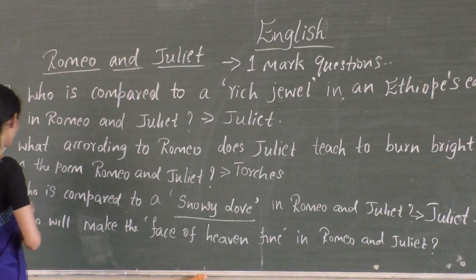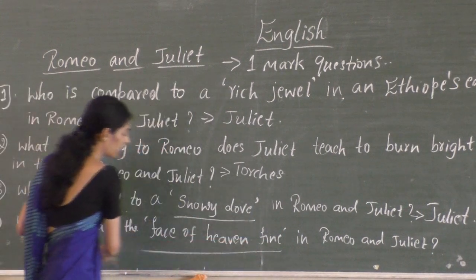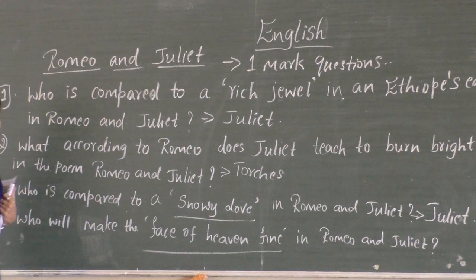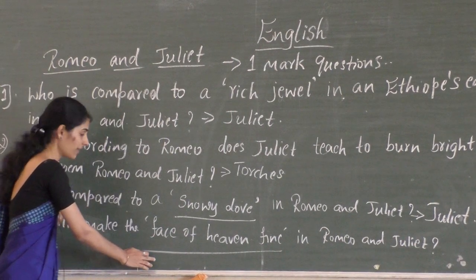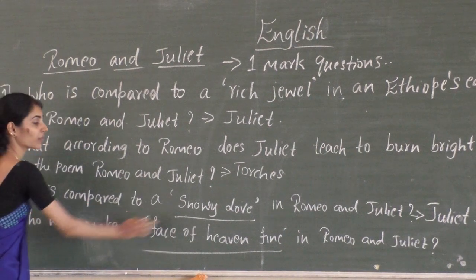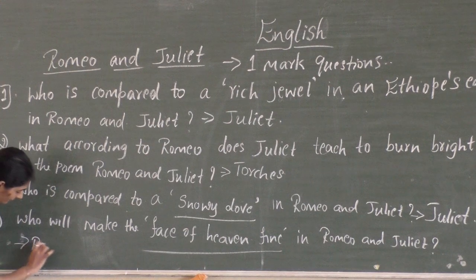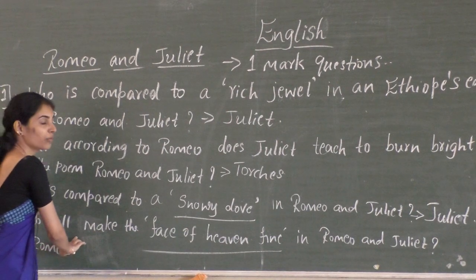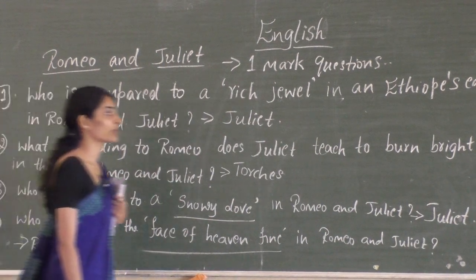The fourth question: who will make the face of heaven fine in Romeo and Juliet? Here face of heaven refers to the sky, and who will make it so beautiful? The answer is Romeo. According to Juliet, Romeo makes the face of heaven, or the sky, look so beautiful.